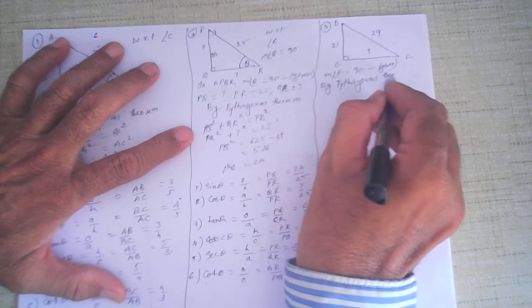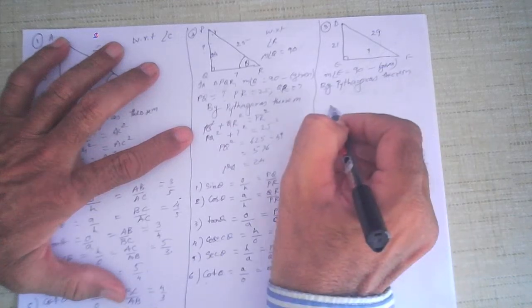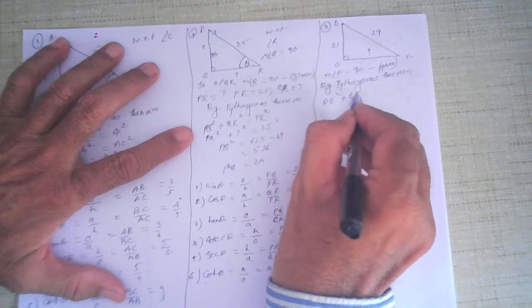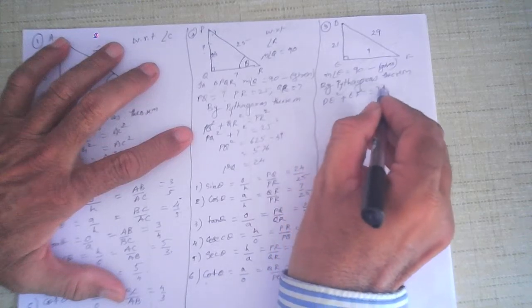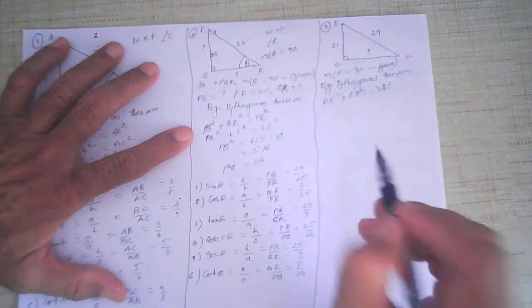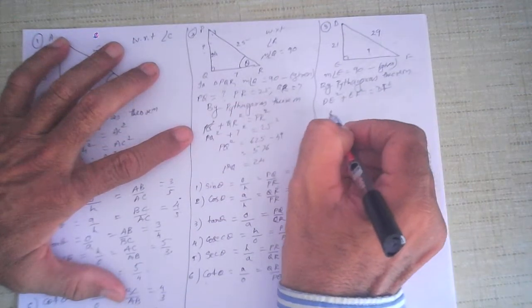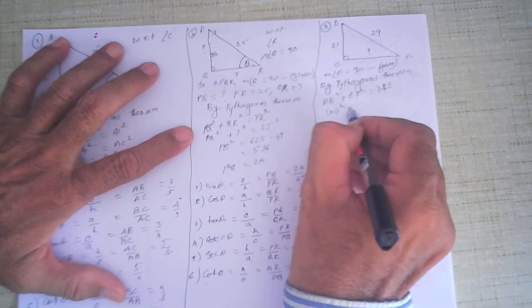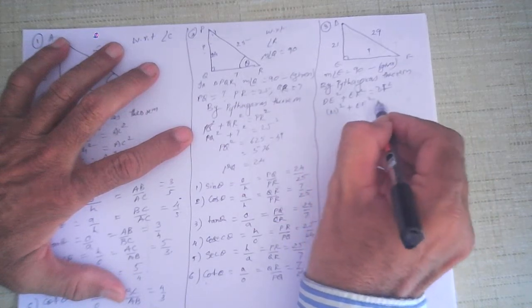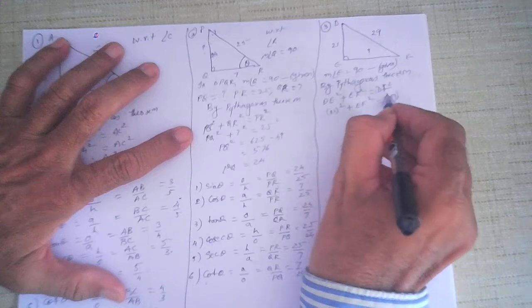By Pythagoras theorem, I get DE square plus EF square is equal to DF square. So 21 square plus EF square, which we don't know, is equal to 29 square.